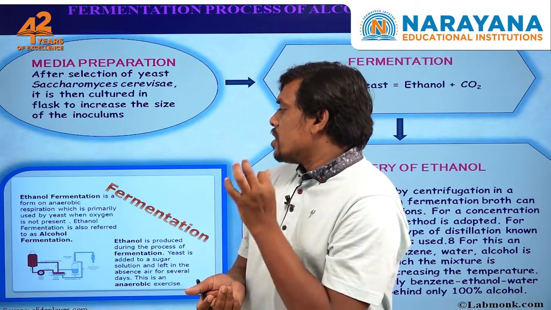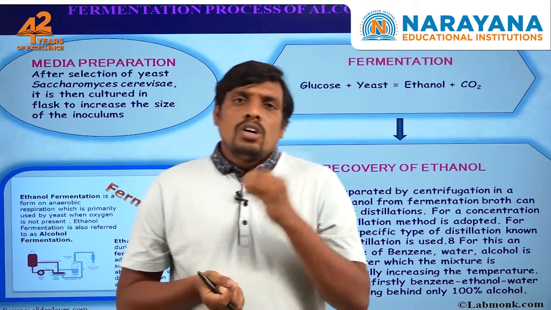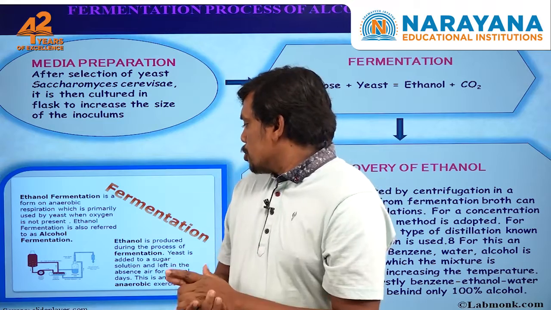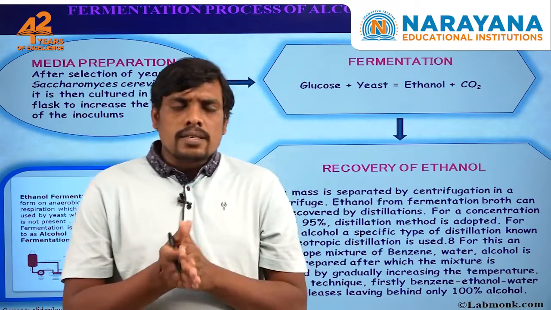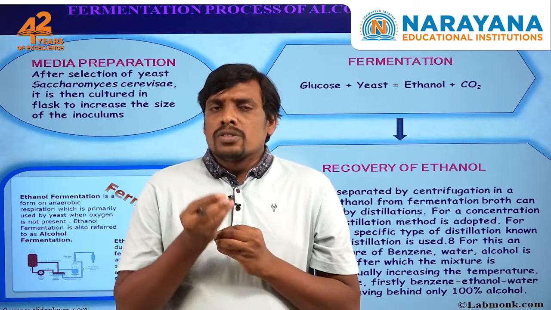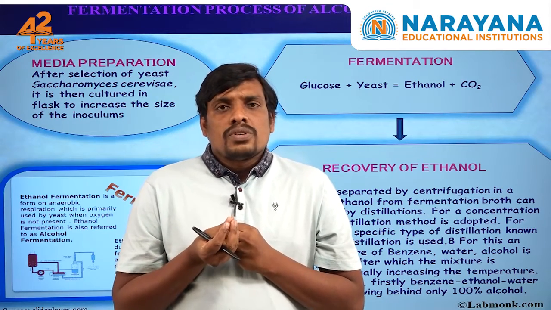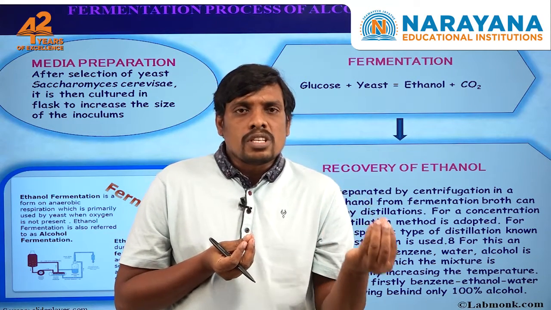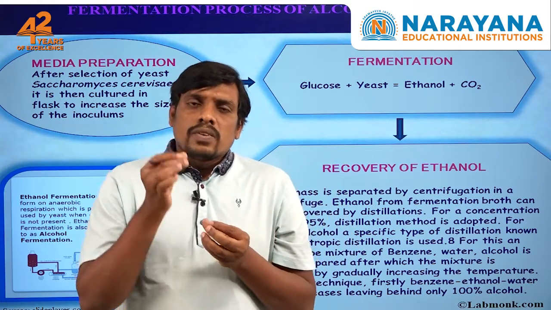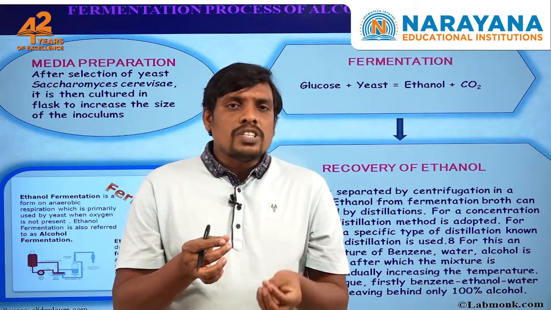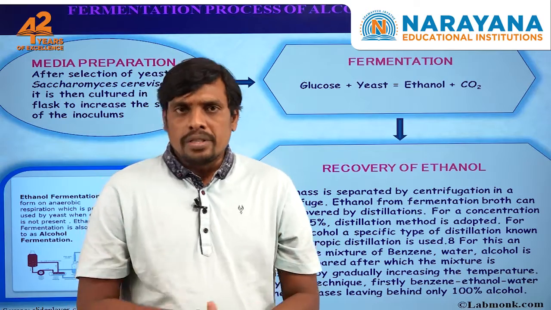Ethanol fermentation is also referred to as alcoholic fermentation. Ethanol is one of the best examples of alcohol, which is a basic product of fermentation. During ethanol production, yeast cells are added in stages. In the beginning of the reaction, a few yeast cells are added to the solution. After 2 to 3 hours, a few more yeast cells are added. Again after 4 to 5 hours, a few more yeast cells are added. In these sequential steps, we add a little amount of yeast cells to increase the rate of reaction inside the glucose solution.